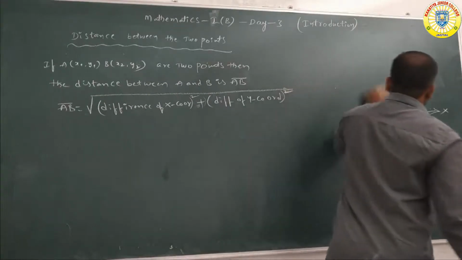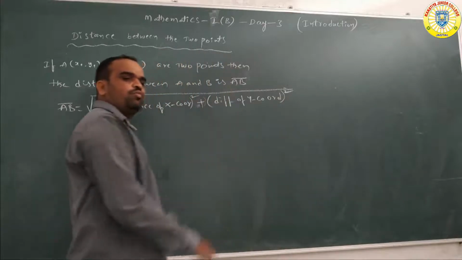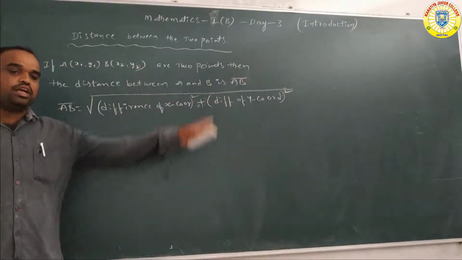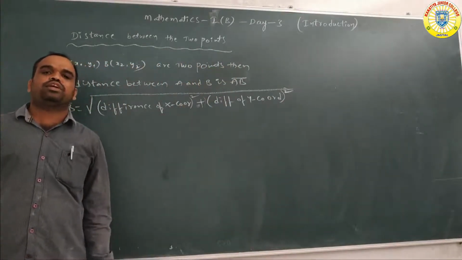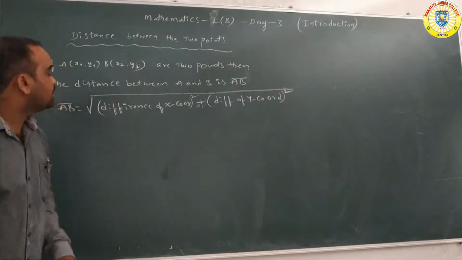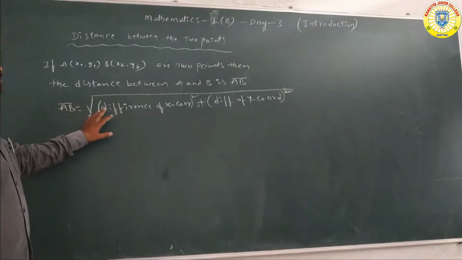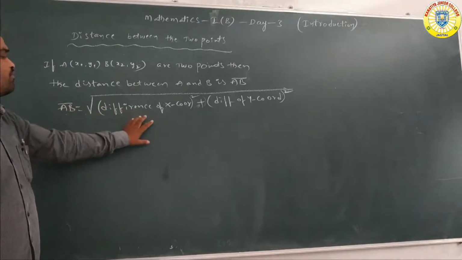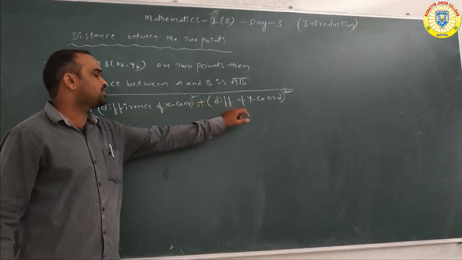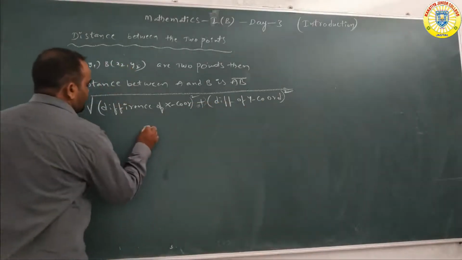Understand? This is the basic formula. This is the distance between the 2 points. You must ensure the 2 points are in the coordinate plane only. The distance between the 2 points, what is the formula, sir? AB is equal to under root of difference of x coordinates whole square plus the difference of y coordinates whole square.